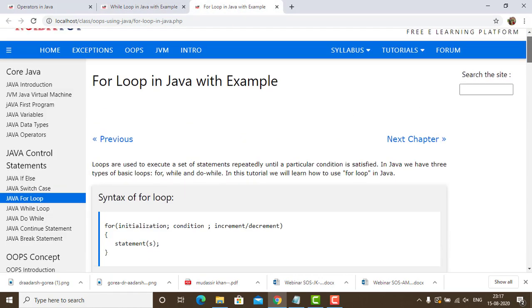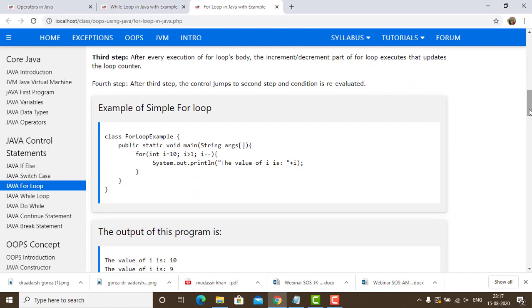Have a look at the for loop statement. In this you can see that we have fixed the condition, just like i equals 10, i greater than 1, i minus minus. So we have a fixed increment or decrement. In this case we have a decrement. That means i is always going to decrement its value by 1. It is going to start with 10, then it will become 9, 8, 7, 6, 5, 4, 3, 2. This is the for loop. That means we have set a condition in such a way that it has a fixed structure.